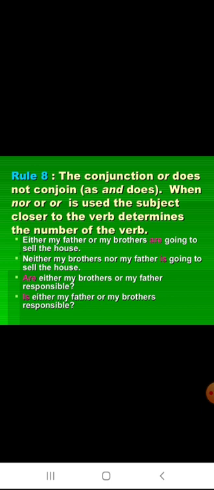Are either my brothers or my father responsible? Is either my father or my brothers responsible? Here you should not forget the conjunction or does not conjoin as and does. When nor or or is used, the subject closer to the verb determines the number of the verb.